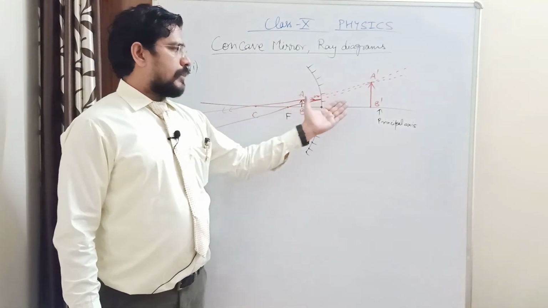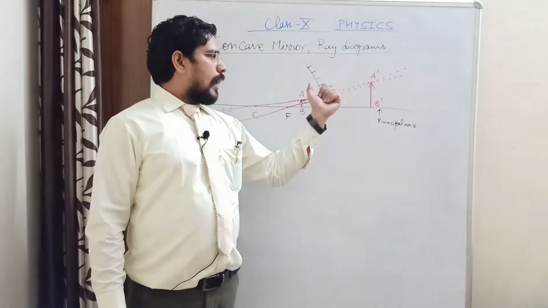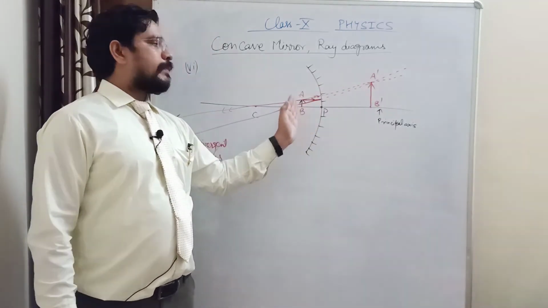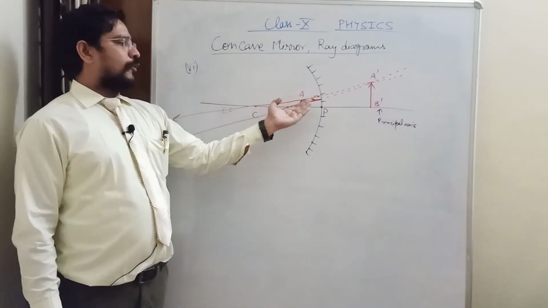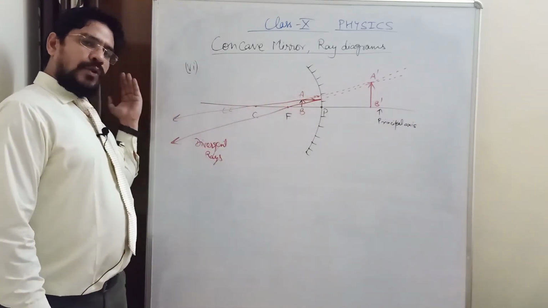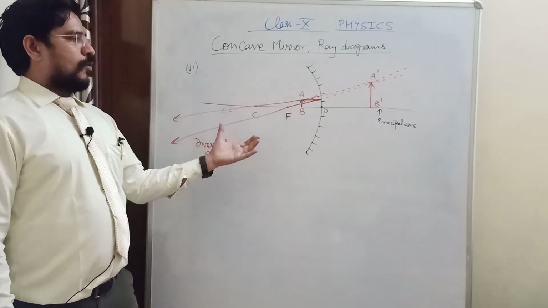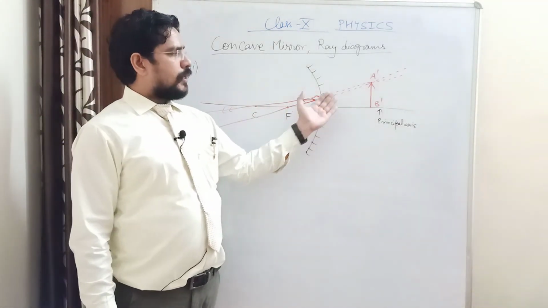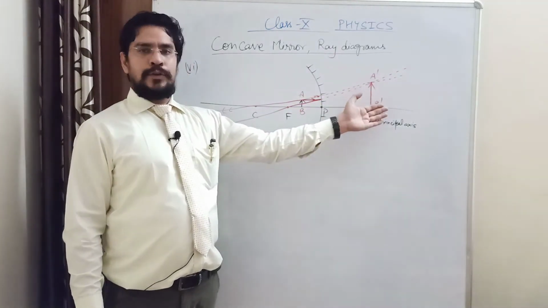So this image is erect, magnified, virtual, and this image formation is taking place behind the mirror. In all previous cases, your image formation was taking place on the same side of the mirror from where the light was coming, but only in this case your image formation is taking place behind the mirror, on the right hand side of the mirror.